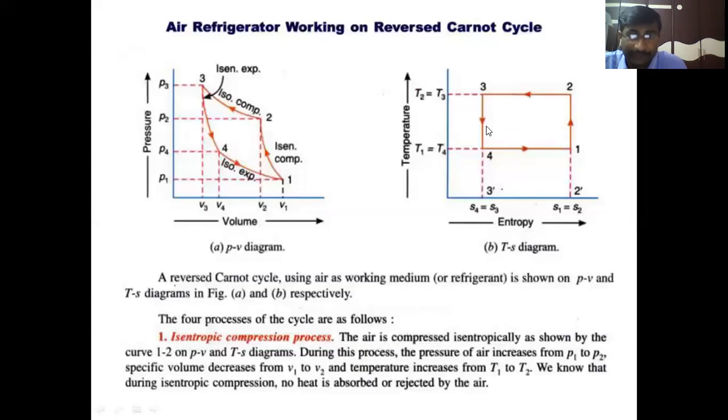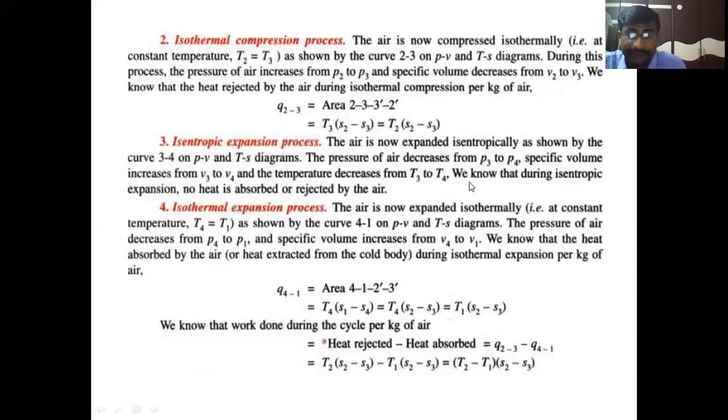During the 3-4 process, from T2 to T3 to T4, the temperature of the air decreases. We know that during the isentropic expansion, this is isentropic or reversible adiabatic expansion, no heat is absorbed or rejected by the air. During this process also, the heat transfer is 0. Clear, students? And coming to the fourth process in the reversible Carnot cycle, it is the isothermal expansion process.